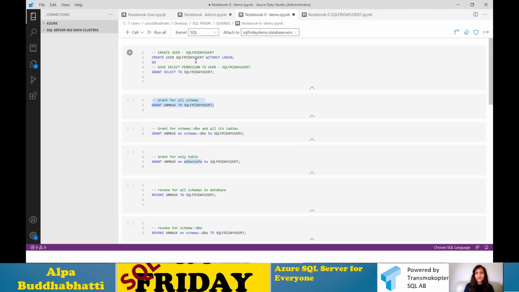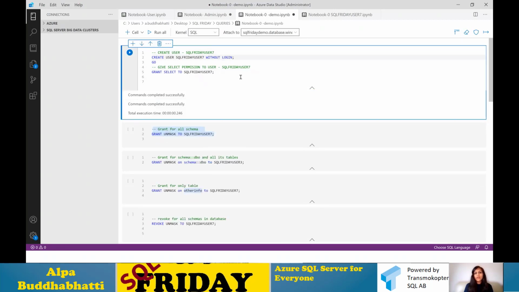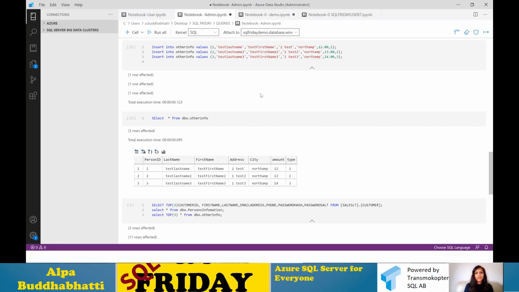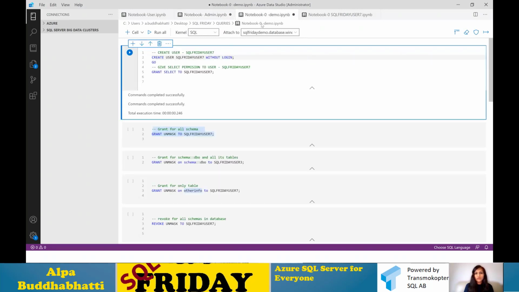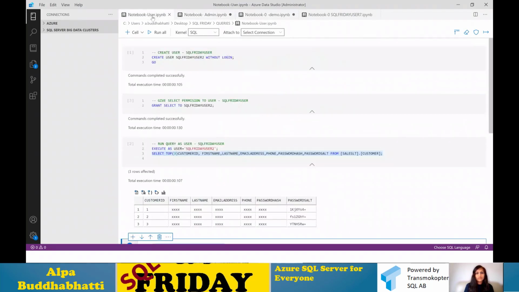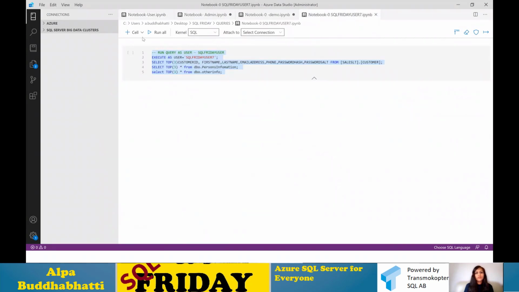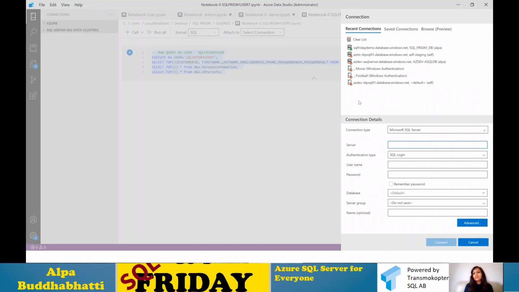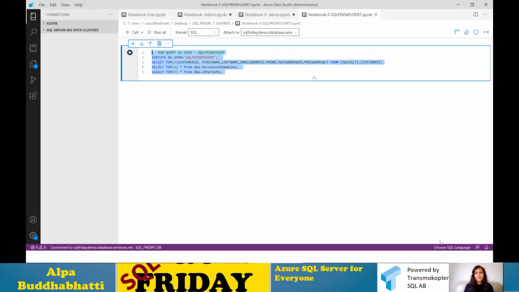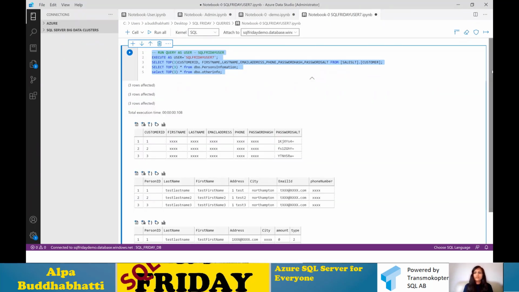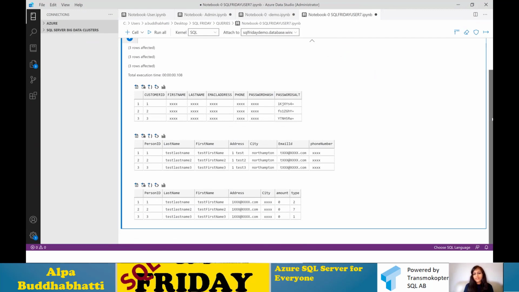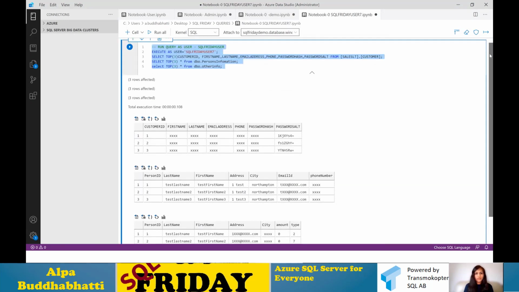But if you want to see it again, here I can apply it for user 7. So I'm creating a user, and then I'm going to see information as the same user. I have created the user and given a select permission. So now you can see that this user can see information from all three tables because it has a select permission. But by default, it will apply all masking for all three tables.